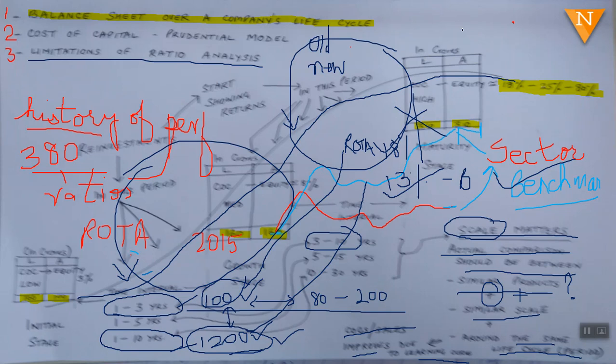But even then it has to be a comparison of the same company over the same quarter in the previous years, because Indian companies still haven't come out of, and will not be able to come out of, this seasonal pattern of sales, because we are primarily an agricultural based economy.